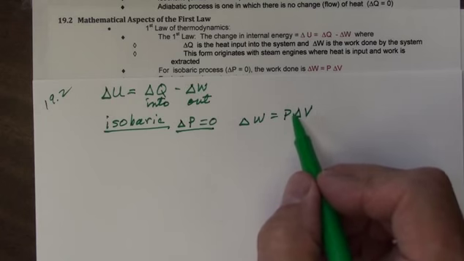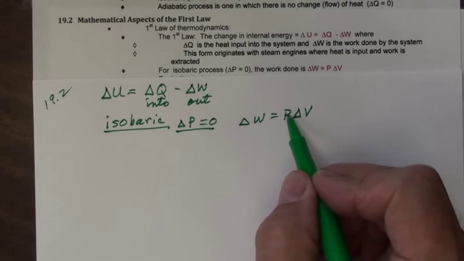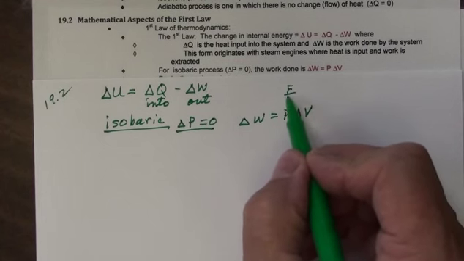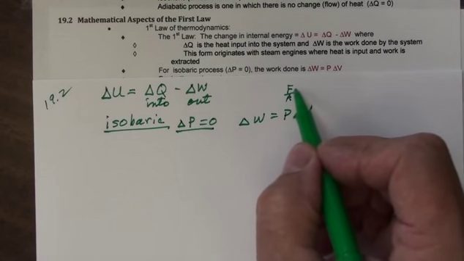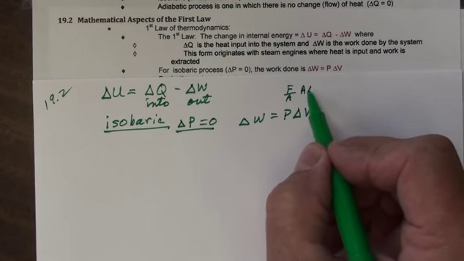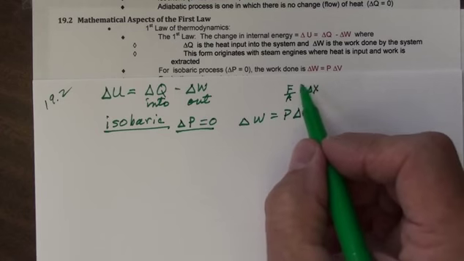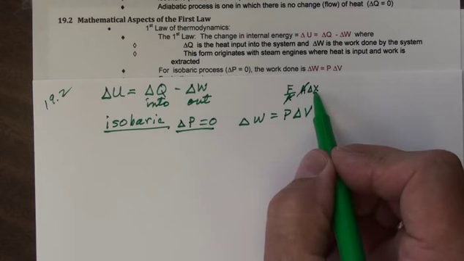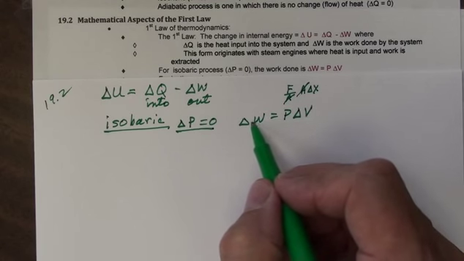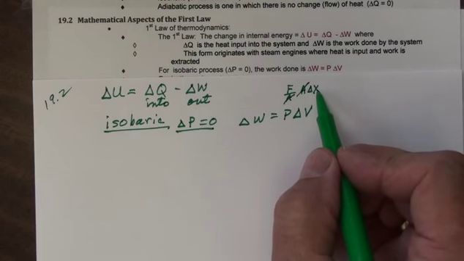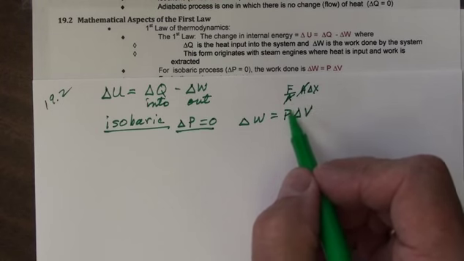And the reason for this is the pressure, you recall, is really the force per unit area. So if I think about this as being a force per unit area, and I think about the volume as being area times the distance that I go, then you could say, oh, that makes sense because the areas cancel and work is force times distance. Conversely, I could begin with, well, work is force times distance in the direction of motion, and I could multiply by an area and divide by an area.